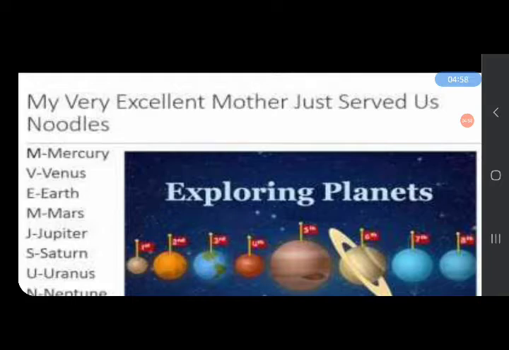Excellent, Earth. And these are located near the sun. Mercury is located closest to the sun. And then Venus, third Earth, and mother, Mars, just, Jupiter, served, Saturn, us, Uranus, and Neptune.